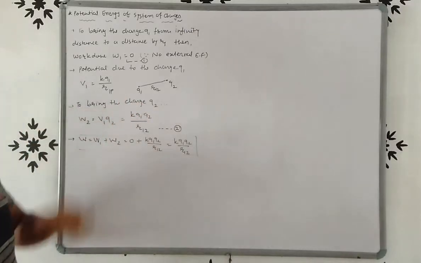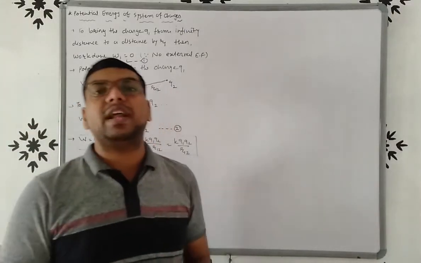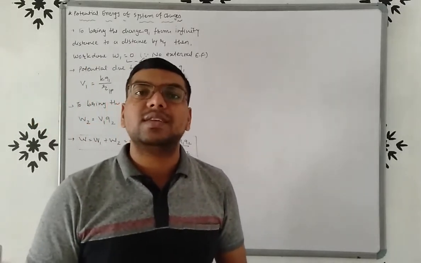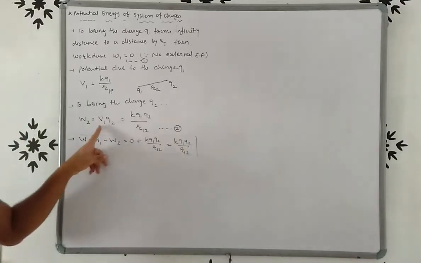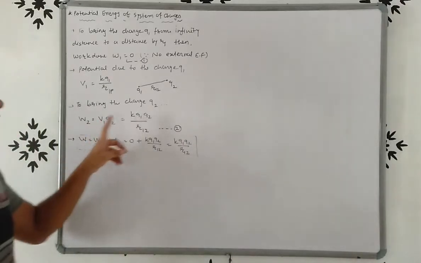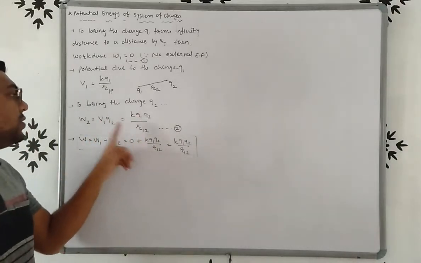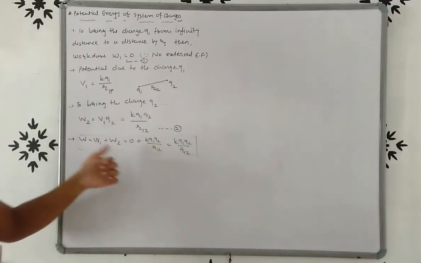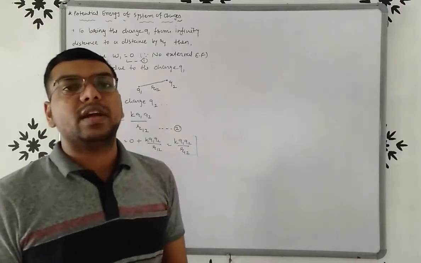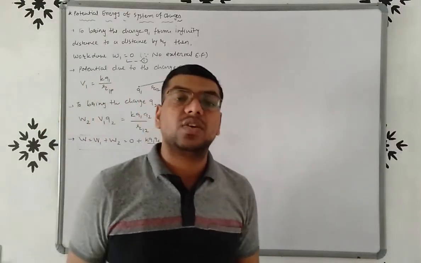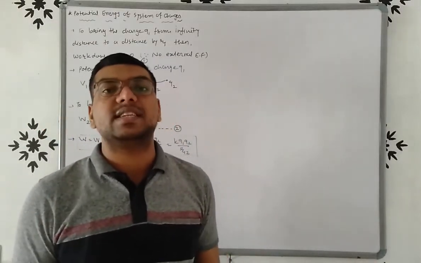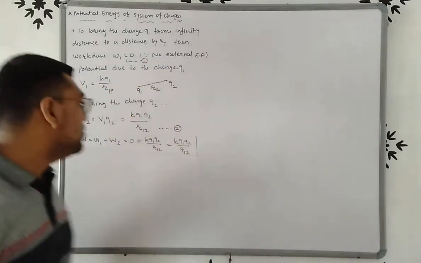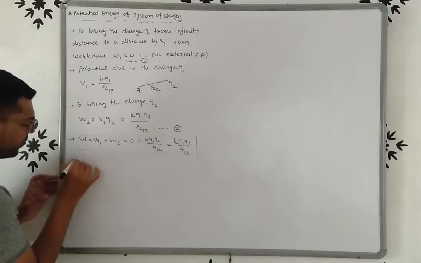Now to bring the charge Q2 from infinite distance to a distance R2, work done W2 is equal to V1 into Q2. V1, that is KQ1 upon R12, into Q2. So total work done W1 plus W2. So total work done of a system of two charges, or we can say total potential energy, is KQ1 Q2 upon R12.